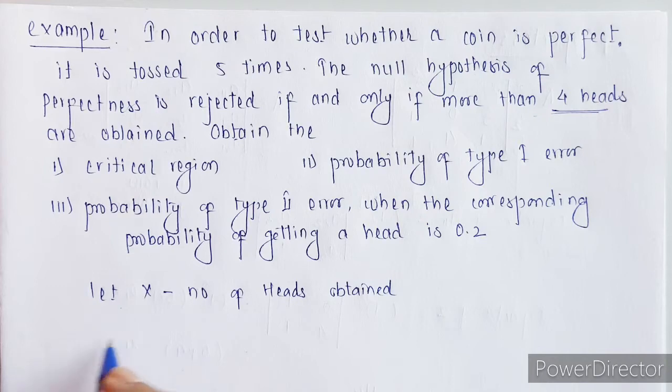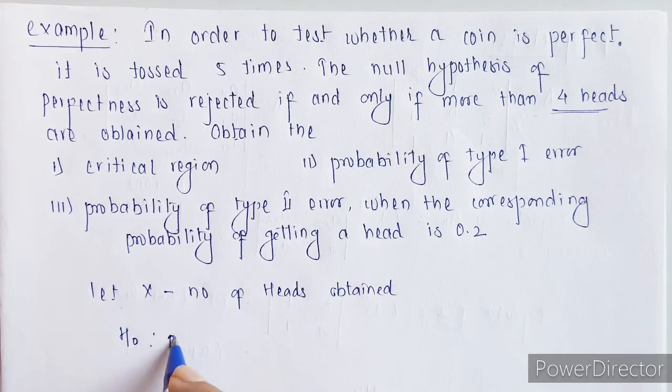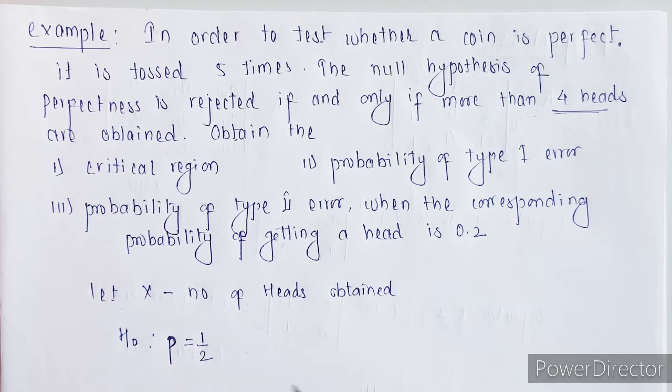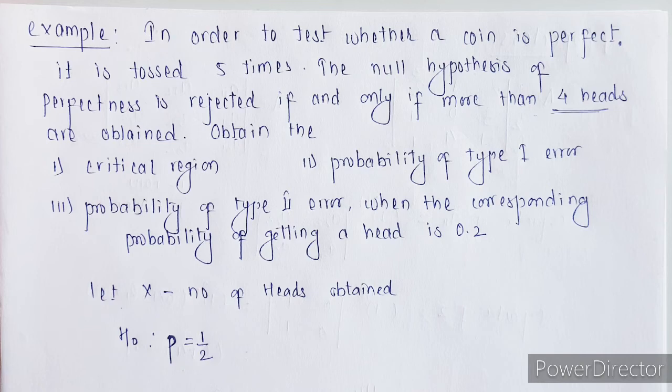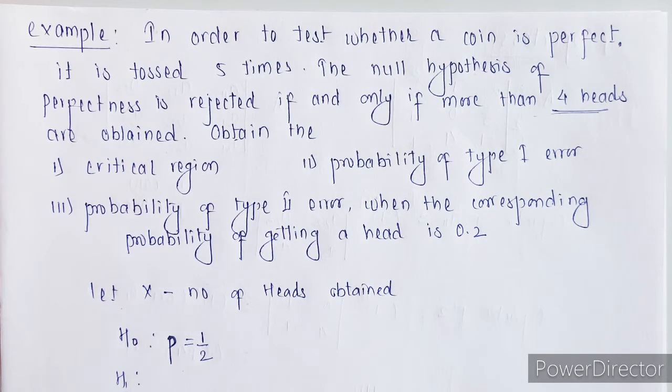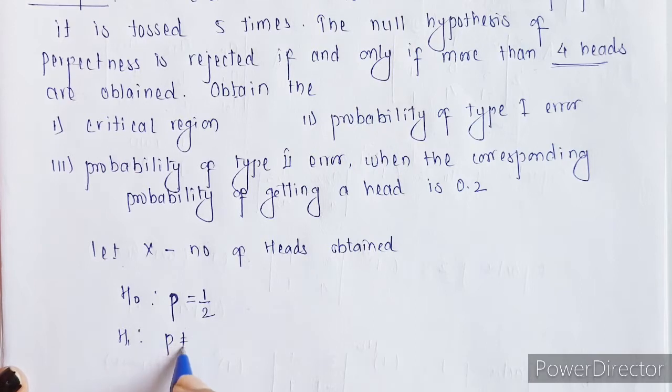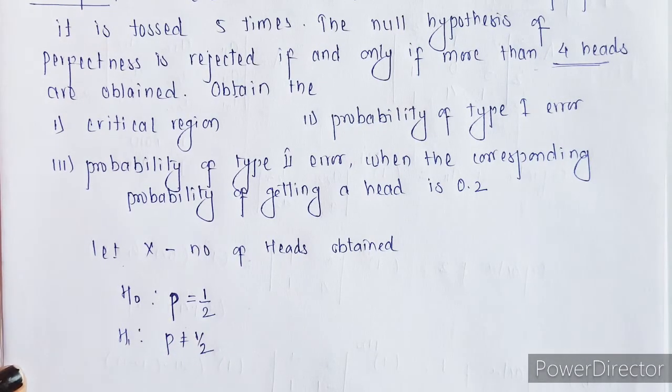Now the null hypothesis in this case, H0, is the probability of perfectness. When we have a perfect coin, the probability of getting a head is half and getting a tail is half. So your null hypothesis will be P equals 1 upon 2. Getting a head will be half, then only we can say the coin is perfect. So what will be the alternative hypothesis in this case? Probability is not equal to half. Right? It can be more than half or less than half.